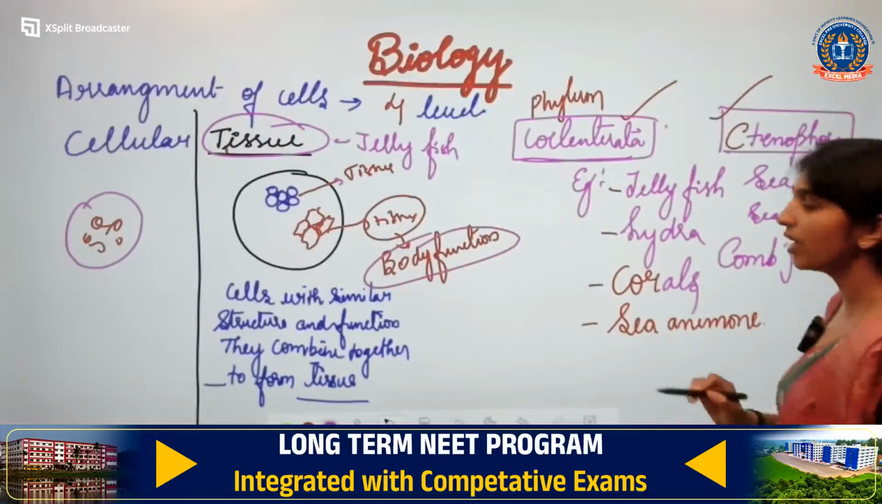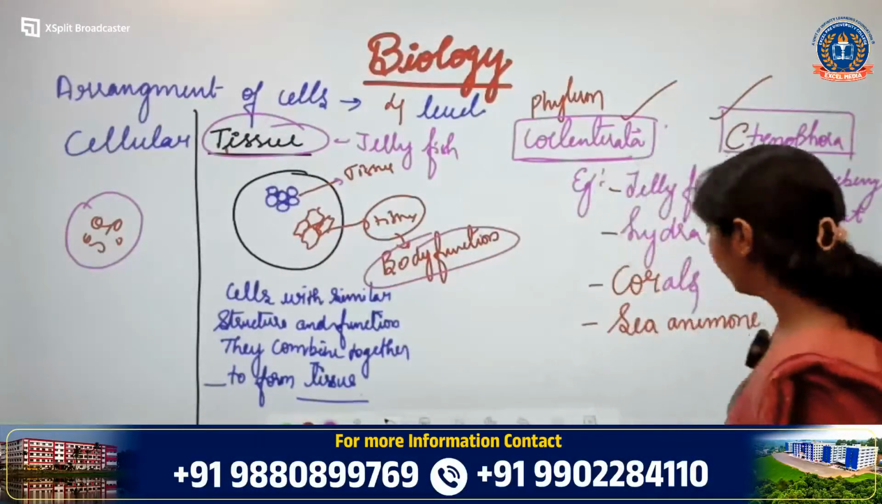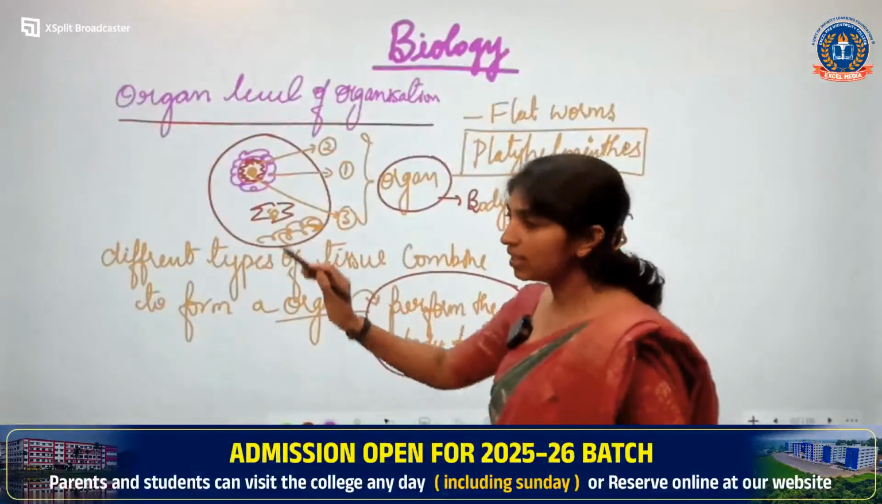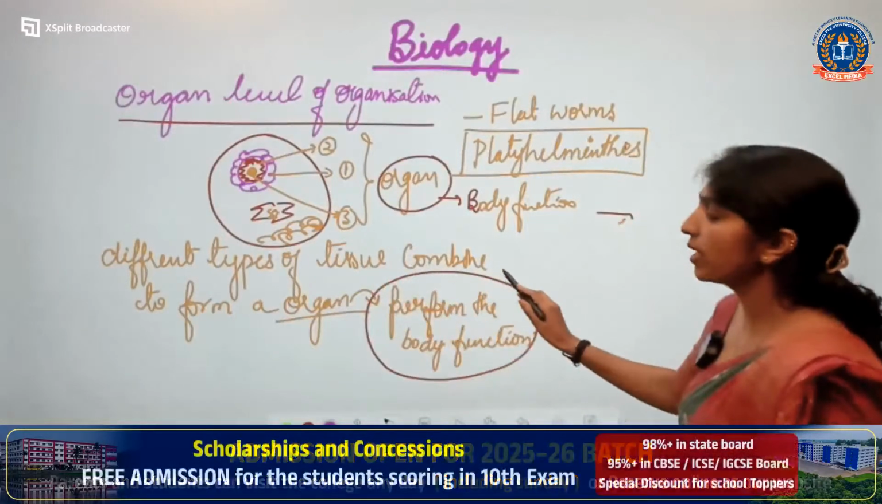Coelenterata and Ctenophora are the two examples for tissue level. Then we have studied organ level, the third one. The different types of tissue will combine to form an organ.